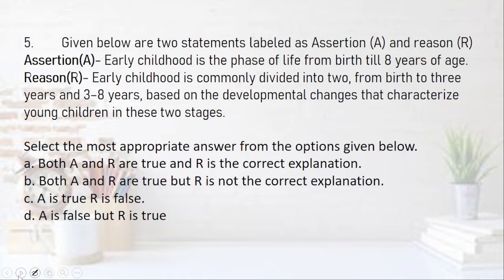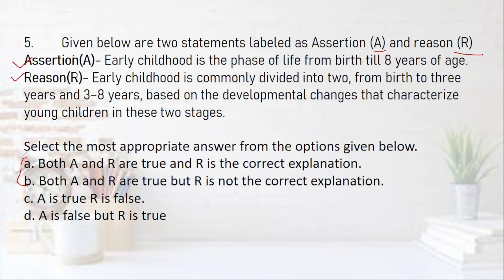Question number 5. Now we begin with the assertion based questions. Here you are given 2 statements labeled as assertion and the reason. Assertion is A and the reason is R. What you have to do is, assertion is a basic statement and the reason, if you find that the reason supports the assertion, you can fill in the preposition because, then you can say that the option is correct. So here you are generally given 4 options. A and B apply when the assertion and reason are both correct.